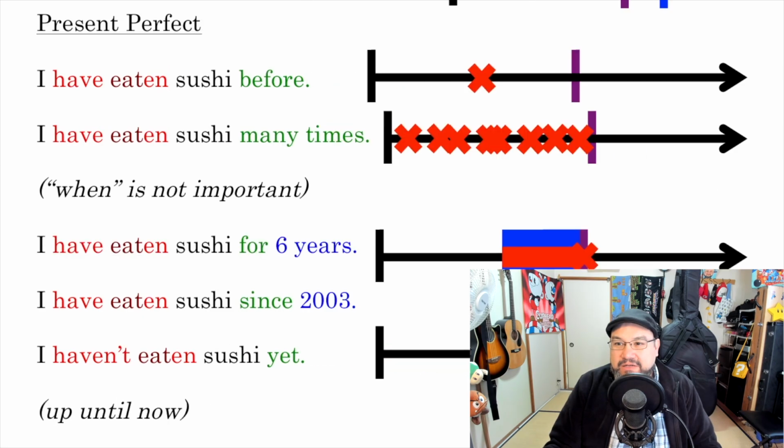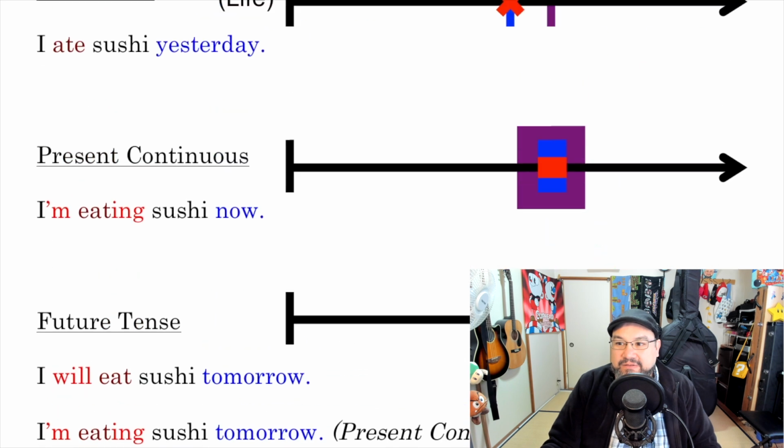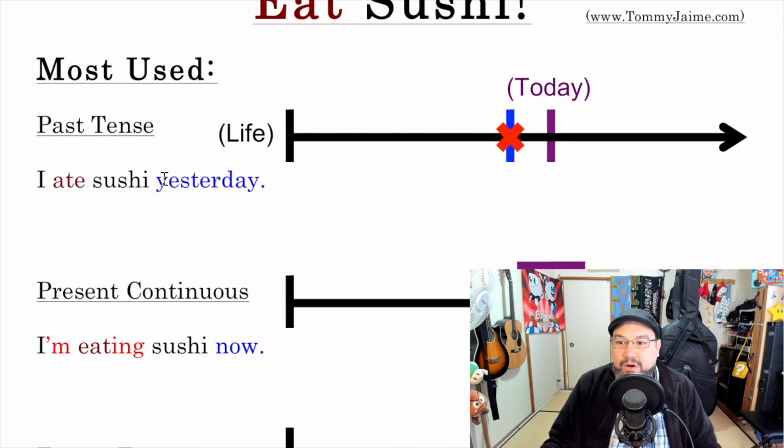Okay? Actually, the second most used is actually the present perfect. I have to talk a lot about the present perfect. I have eaten sushi before. Boom. I have eaten sushi many times. Boom. So, what's the difference between past tense and present perfect? And why is it called present if everything is in the past? Good questions, Tommy. So, first of all, you notice there's no blue line. For past tense, there's a blue line because we know when it happened yesterday. Either somebody said or you know.